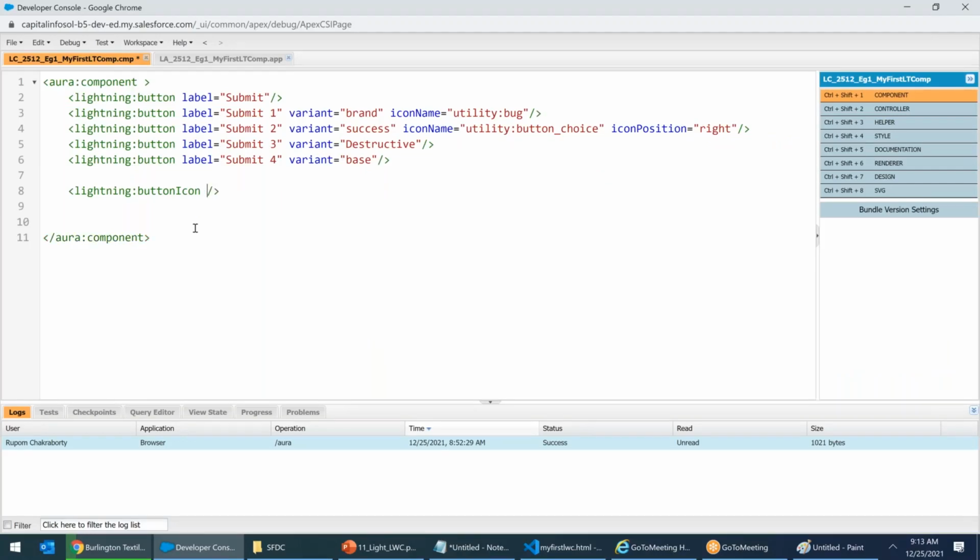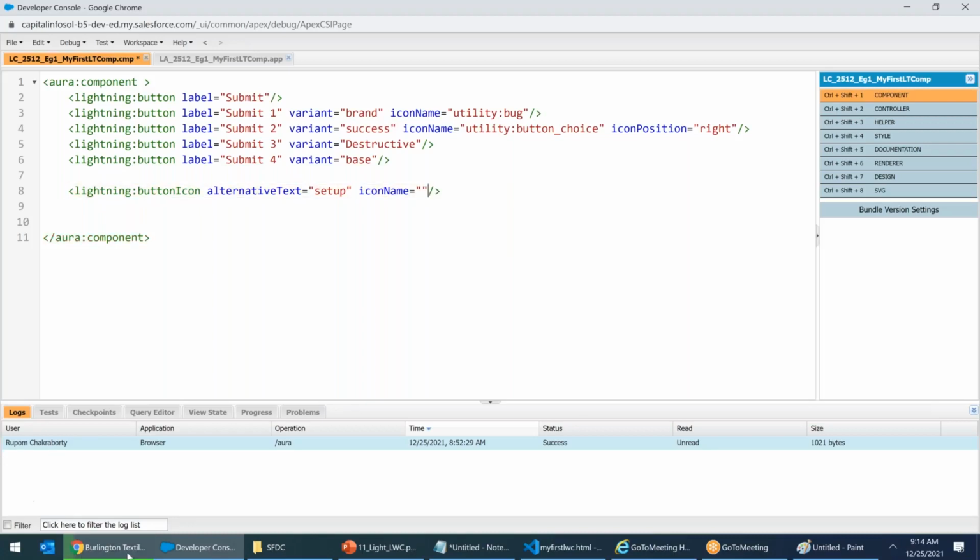What is this? Alternative text is a must. Without alternative text, you cannot save it. Alternative text equals setup. And then I'll give the icon name. Icon name equals to.